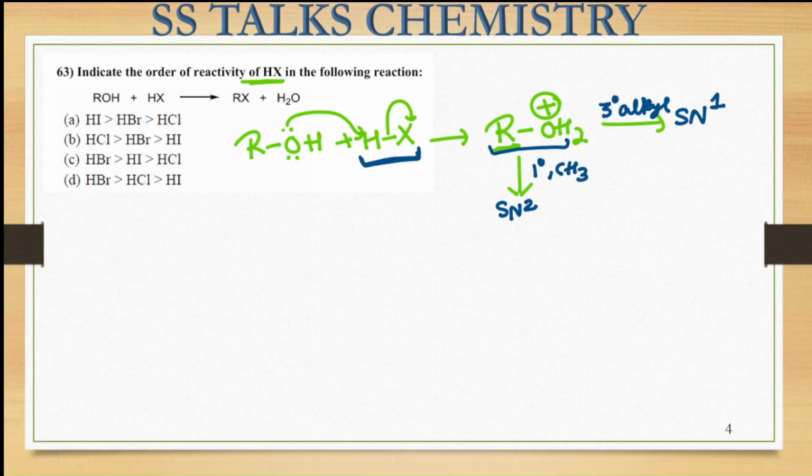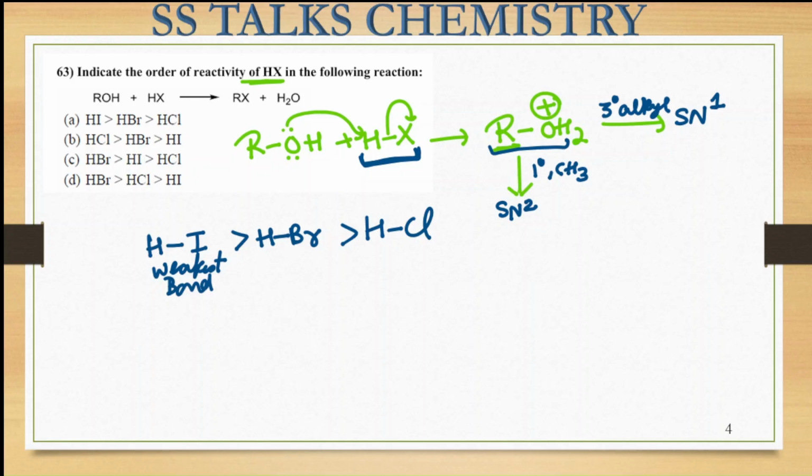So that means the faster the breaking of this H-X bond takes place, the faster the rate of the reaction will be. And we know that for the HI, the bond is the longest one, followed by HBr, and then HCl. This is going to be the order of reactivity, because the H-I bond is the weakest bond. The weaker the bond you have, the faster the rate of reaction. So this is going to be the order for this particular reaction.